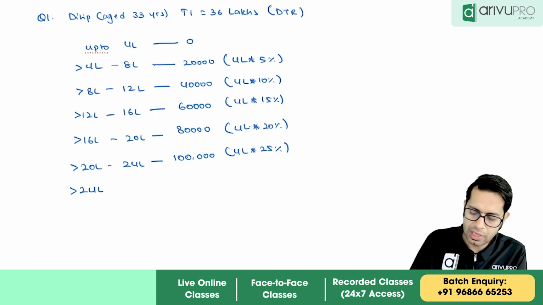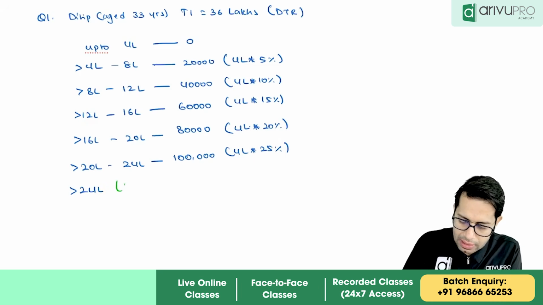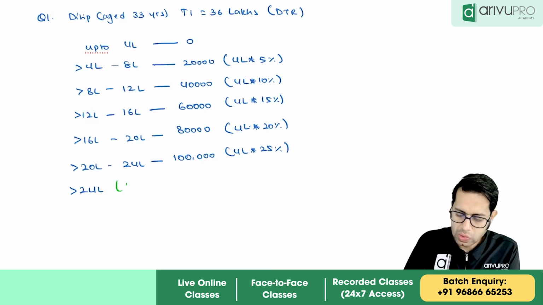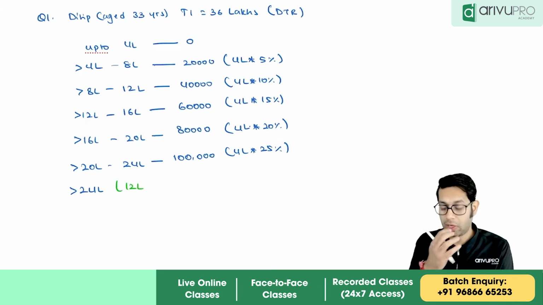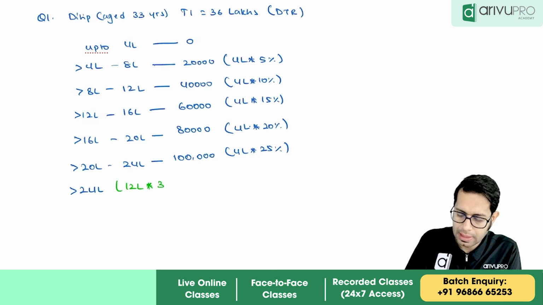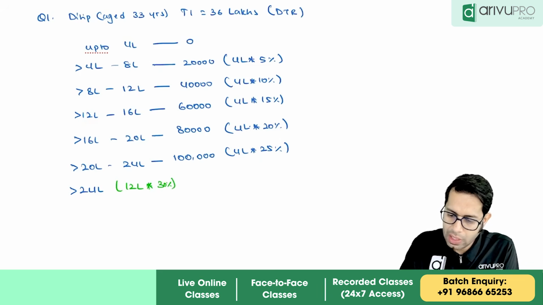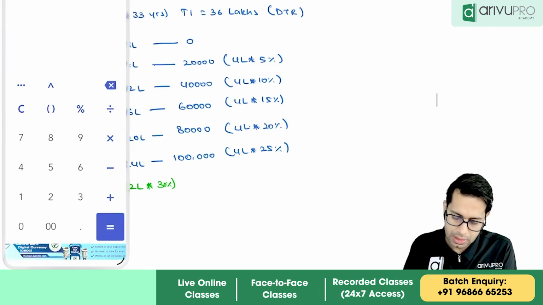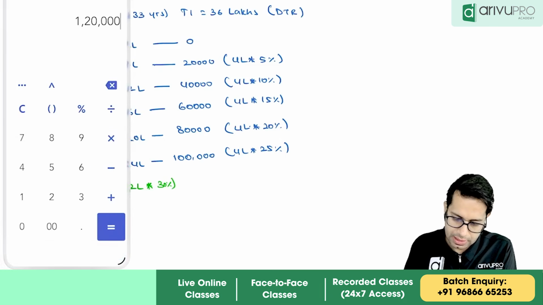And more than 24 lakhs, how much is more? 36 lakhs is the income. So extra income above 24 lakhs is 12 lakhs, and the rate is 30%. So 12 lakh into 30%, 12 threes are 3 lakhs 60,000.